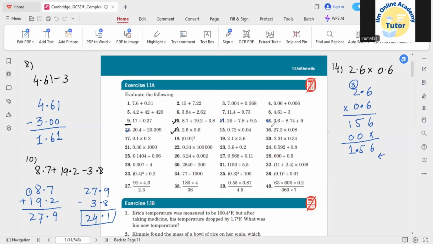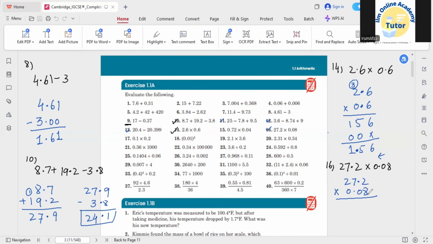Okay, let's try one more question according to the multiplication concept. Like the 16th one is 27.2 times 0.08. If I'm going to multiply them both, how am I going to multiply again? Like here, writing the number or the decimal point exactly under the decimal point is not compulsory. So you can simply write down the numbers that they gave: 27.2 times 0.08, and we are going to multiply them both.